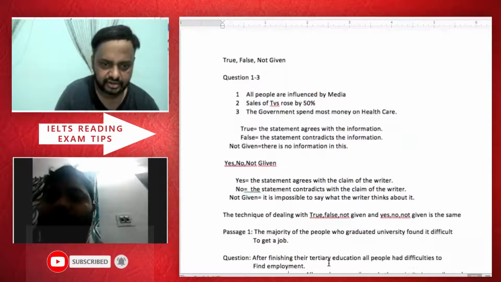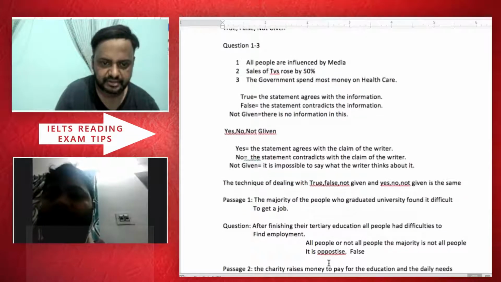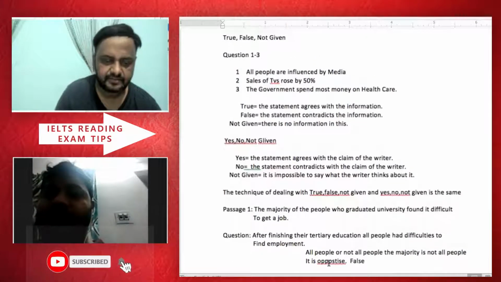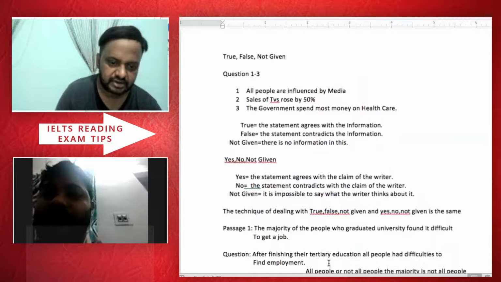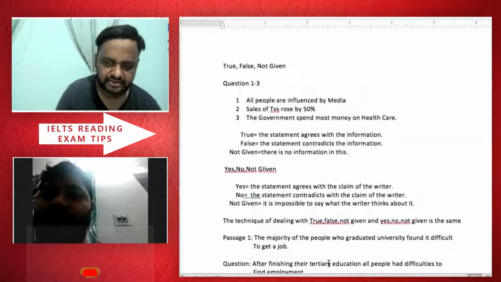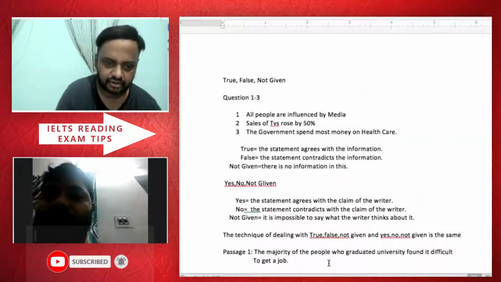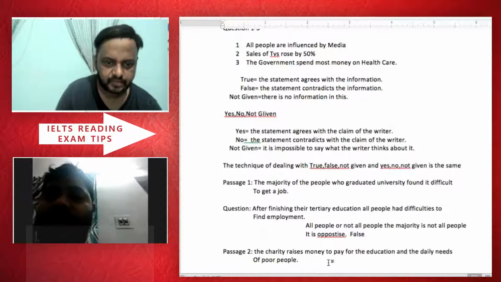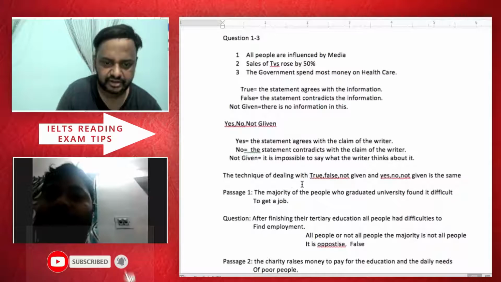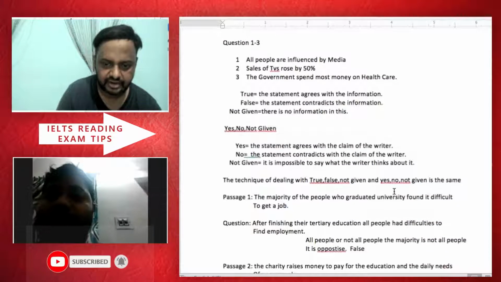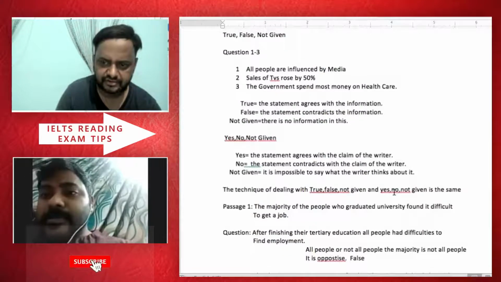So now if you see yes, no, not given. Yes, the statement agrees with the claim of the writer. No, the statement contradicts the claim of the writer. Not given, it is impossible to say what the writer thinks about it because there is no clue in the passage about that. So he said not given. The technique of dealing with true, false, not given, and yes, no, not given is the same. So true, false, yes, no, the same technique.